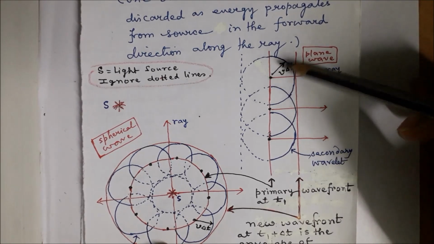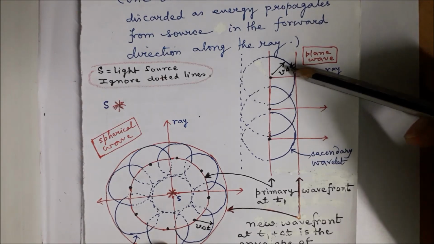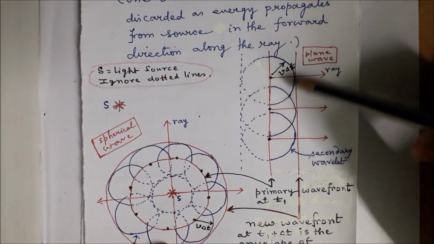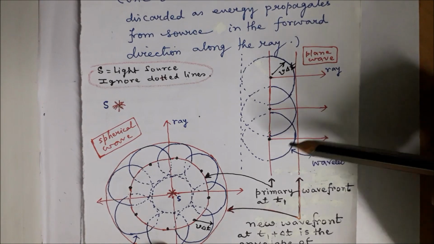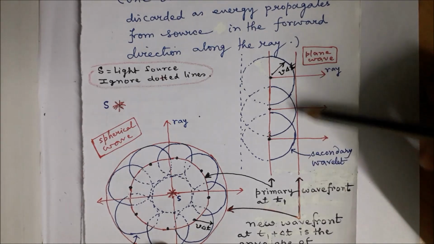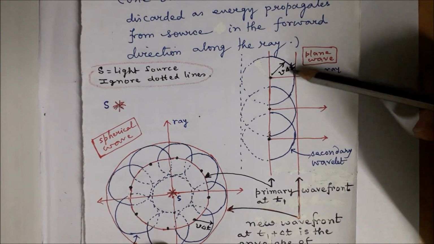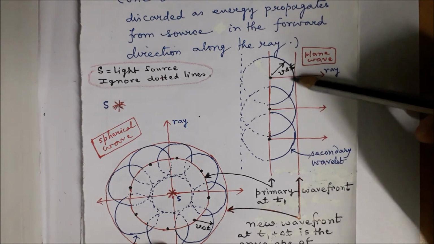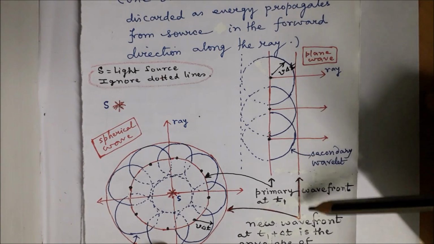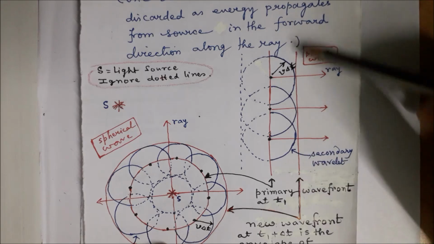Now the radius of these spheres will be v into delta t, v being the speed of the wavefront and delta t is the time after which we want to know the position of the primary wavefront, and then we have to join these points. So this is the common tangent plane or the envelope. So this will be the position of the new wavefront.